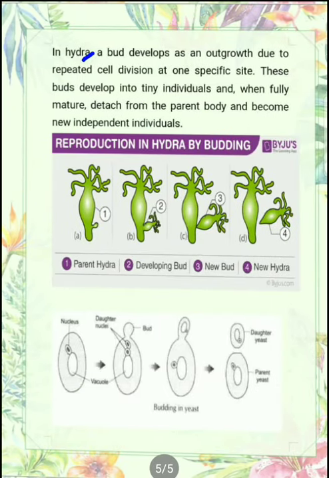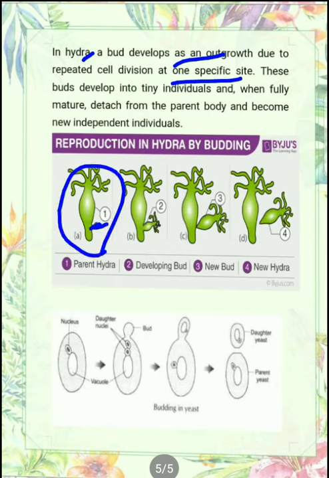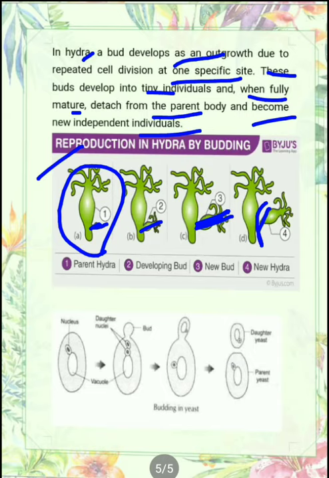In Hydra, a bud develops as an outgrowth due to repeated cell division at one specific site. This is Hydra, you can say. So here a bud grows due to repeated cell division, means when cell division takes place many times at a particular place, then a bud grows here. These buds develop into tiny individuals and when fully matured detach from the parent body. You can see here the organism develops, and when it develops completely, it detaches from the parent body and becomes a new individual. So this is reproduction in Hydra.